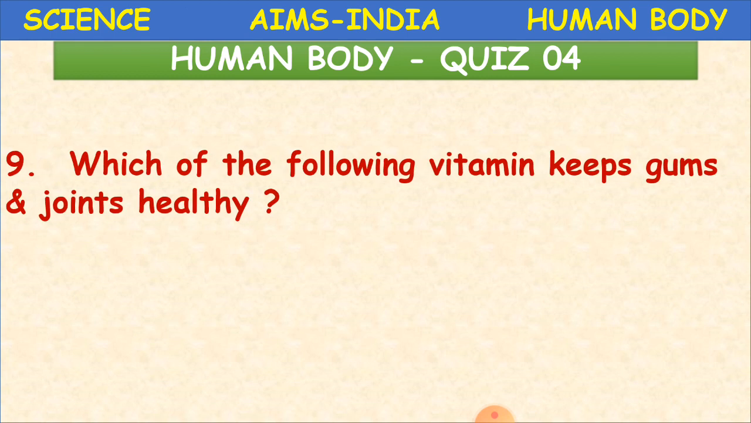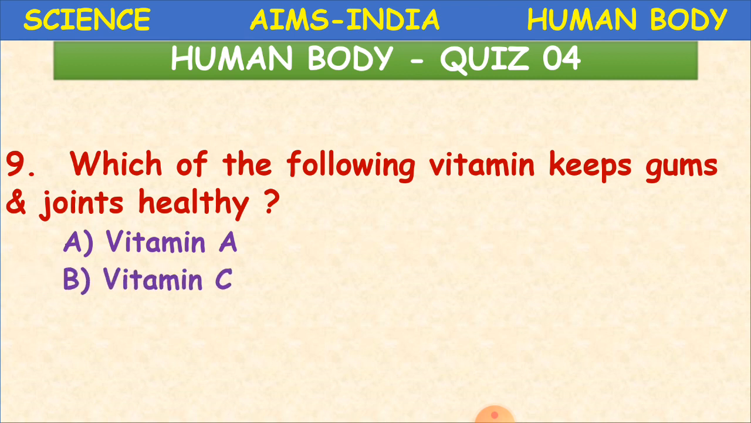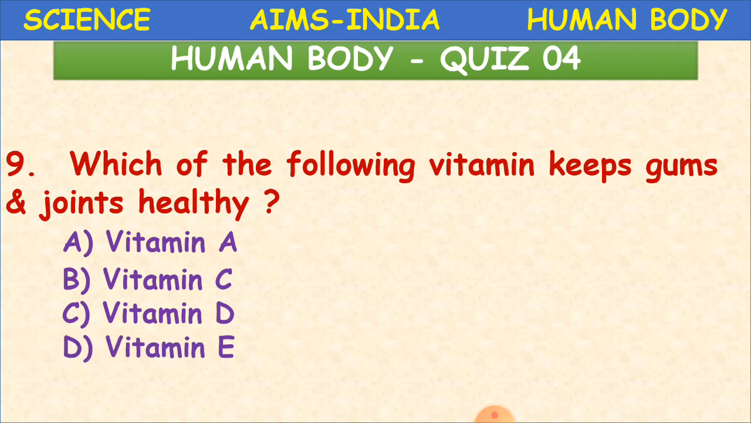Here again the next question. Which of the following vitamin keeps gums and joints healthy? Gums and joints. We already learnt about joints. Which vitamin keeps gums and joints healthy? Vitamin A, vitamin C, vitamin D or vitamin A? It is vitamin C. Okay, children, that is found in citrus fruits and some green leafy vegetables. Clear, children? Okay.